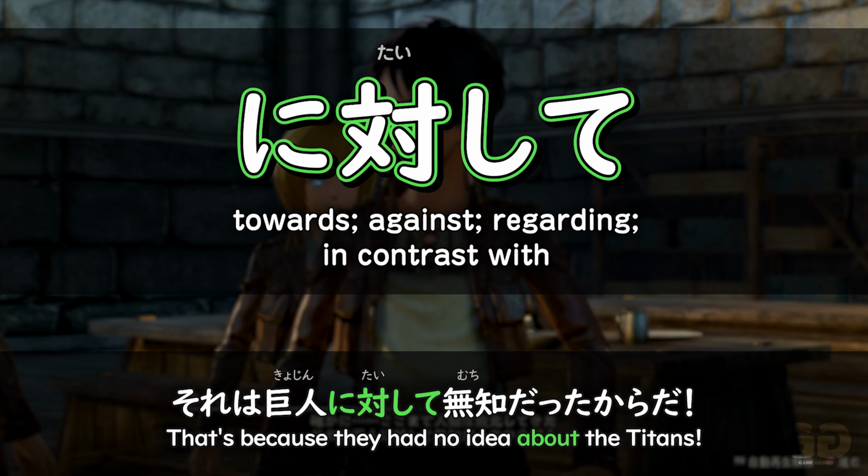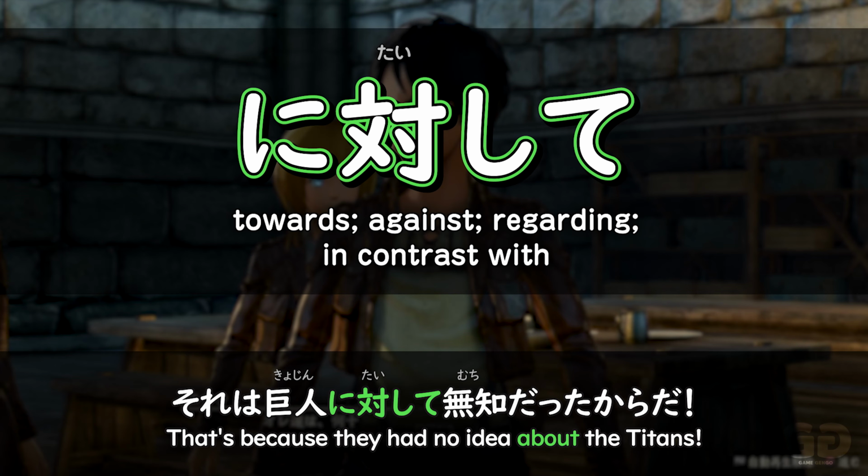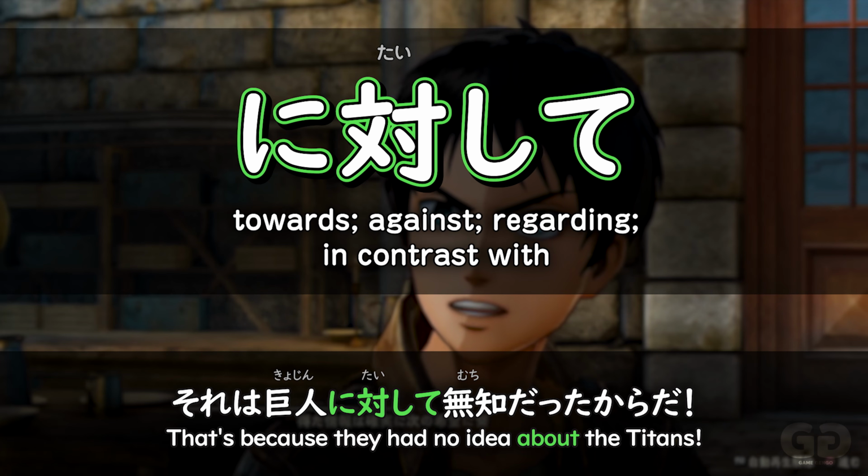Ni taishite to express towards, against, regarding something. It kind of feels like the verb that comes after is moving in the direction of whatever you're talking about. Being ignorant towards the kyojin. Having feelings towards someone else. Needing to rethink your strategy towards a certain enemy.